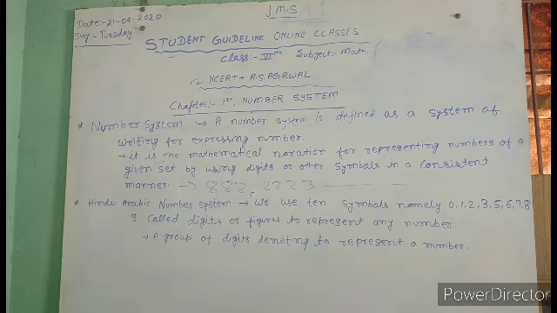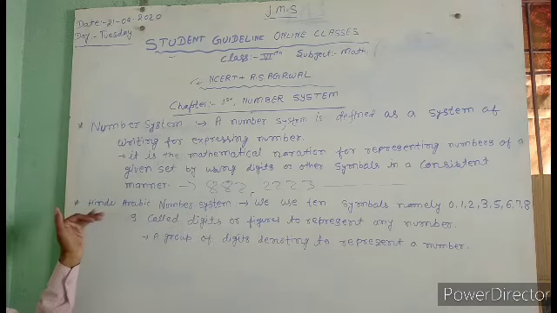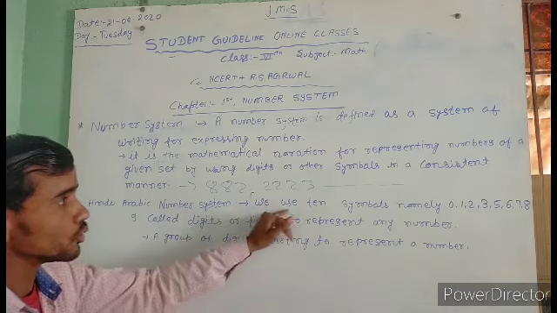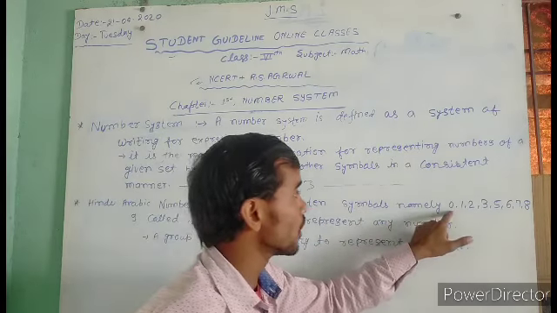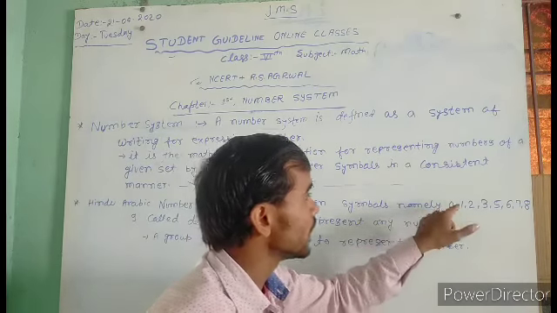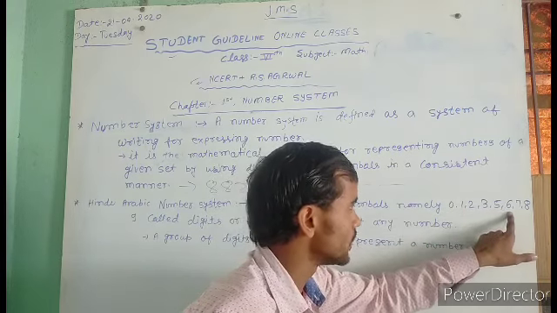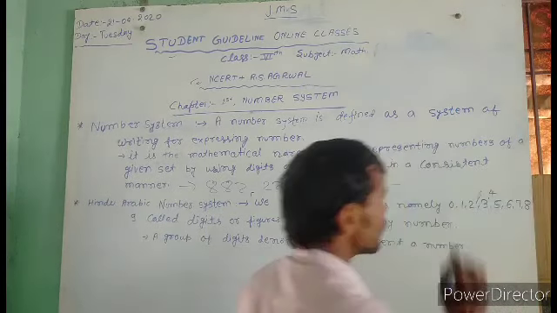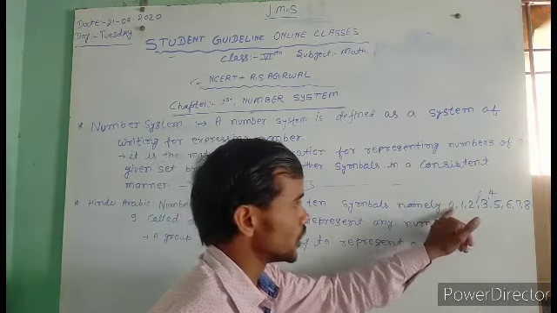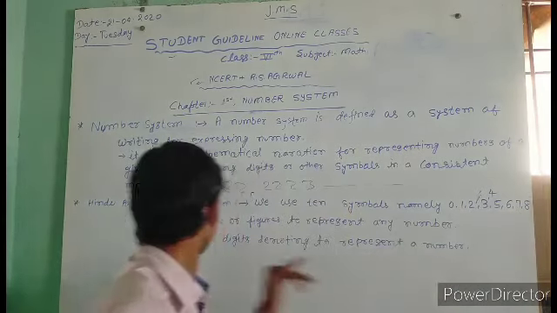Okay, and the next topic is our Hindu-Arabic system. In the Hindu-Arabic system, we use 10 symbols, namely 0, 1, 2, 3, 4, 5, 6, 7, 8 and 9.